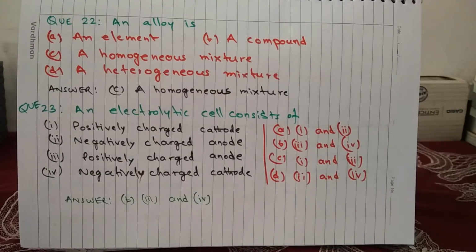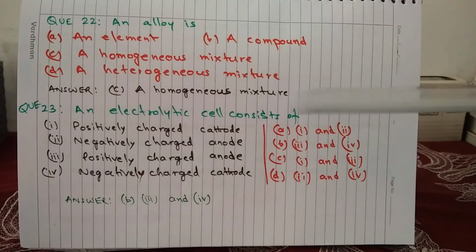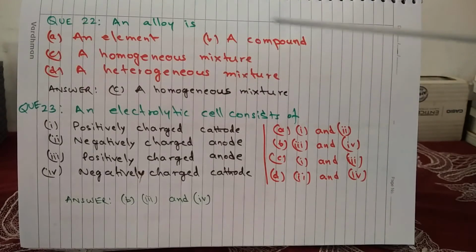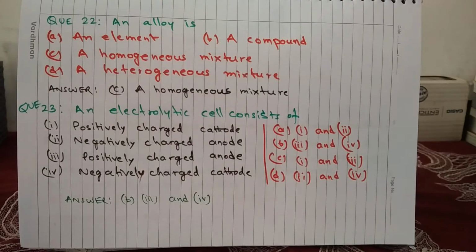Question 22. An alloy is A, an element, B, a compound, C, a homogeneous mixture, D, a heterogeneous mixture. And the answer is C, a homogeneous mixture.